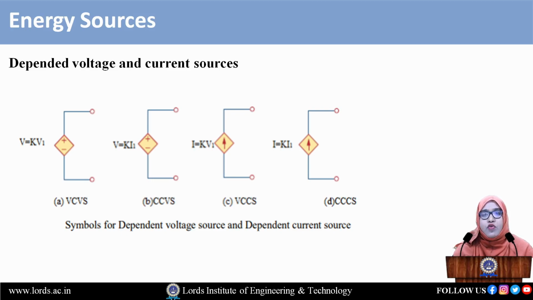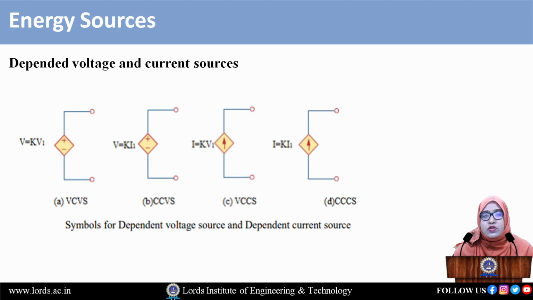Now come to the first one, the voltage dependent voltage source. The voltage is produced as a function of voltage. So the first diagram is related to the voltage dependent voltage source, and we write the equation V is equal to KV1. Now come to the current dependent voltage source. The second one is a voltage source that produces the voltage as a function of current, that is V is equal to Ki1.